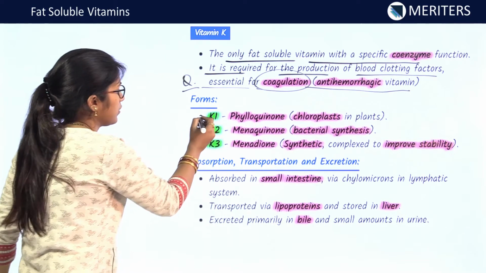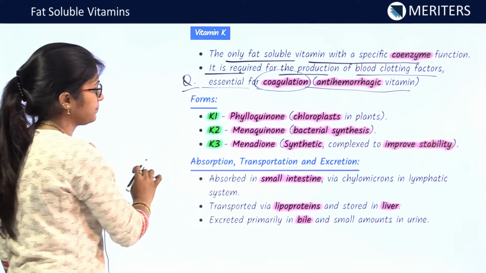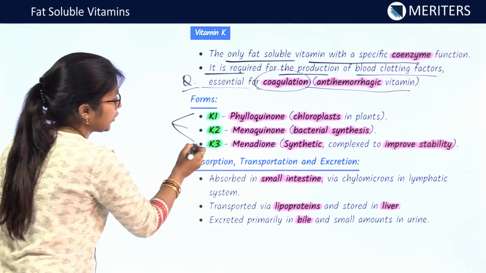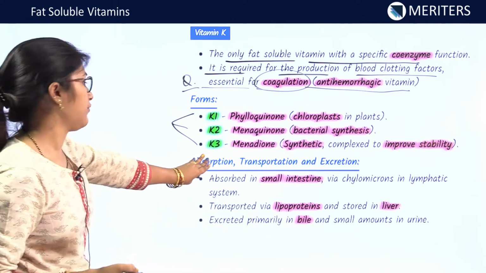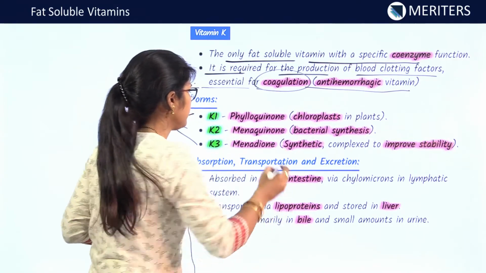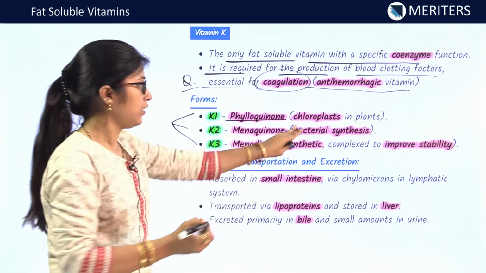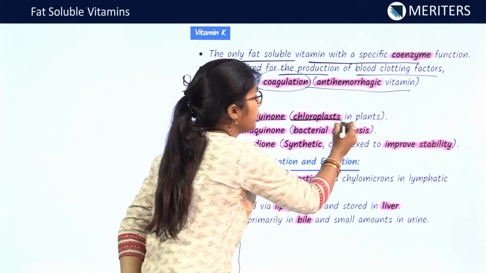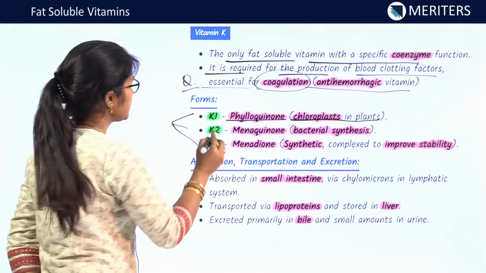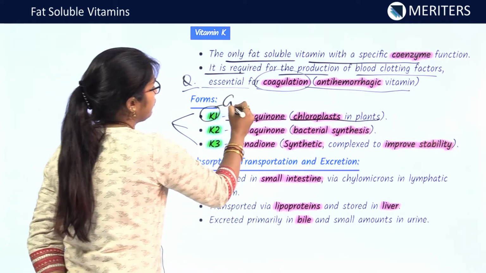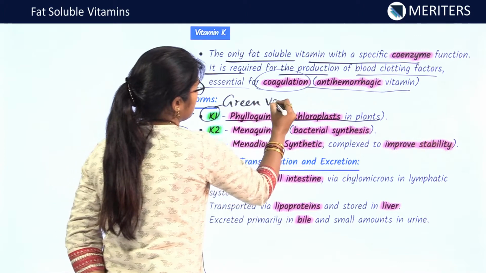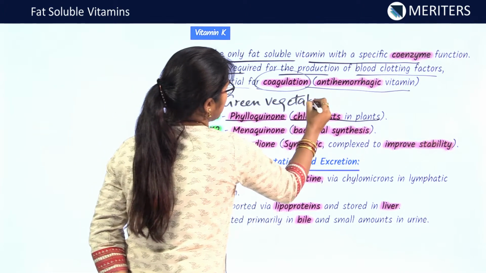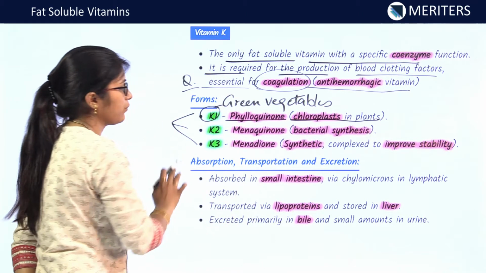Now, see, it has three forms: K1, K2 and K3. These are very important. K1, phylloquinone, is formed in chloroplast in plants. So, a rich dietary source of K1 will be green vegetables. Green vegetables are the source of vitamin K1.